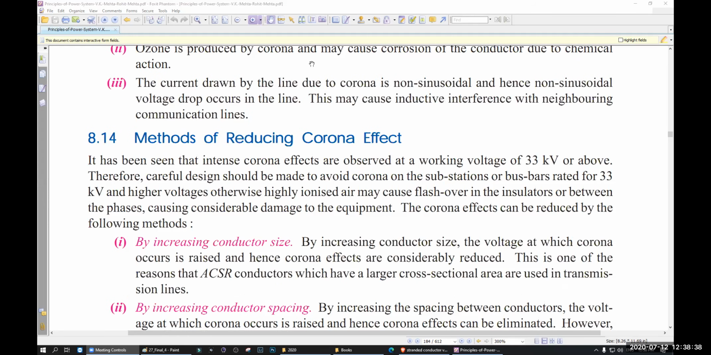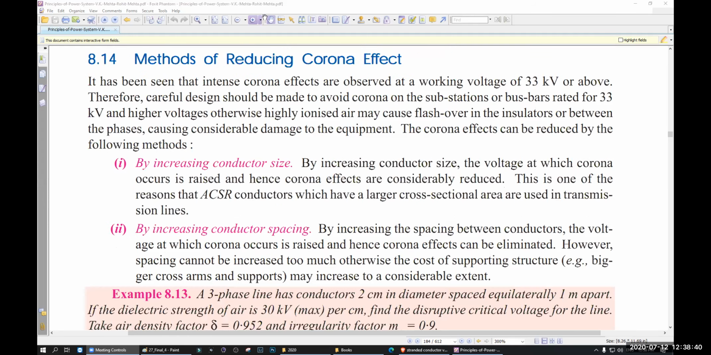What are the methods? There are two methods actually. Number one, you increase the conductor size. That means you will make the conductor bigger. Or you increase the conductor spacing. That means the space between two conductors, you make it big. But remember, you need bigger cross arms and bigger support. It will increase the cost as well.